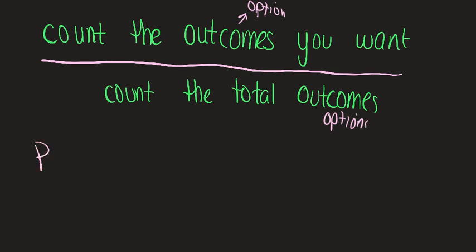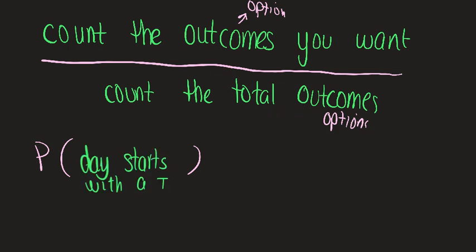Probability is written with a P and then parentheses. Whatever is inside of the parentheses is the question. Maybe you want to find the probability of heads or tails. Maybe you want to find the probability of a boy or a girl. Maybe you want to find the probability of rolling a 5. So whatever the question is goes inside of these parentheses, and you're going to count those, and those will be on the top. Then the total will be on the bottom.